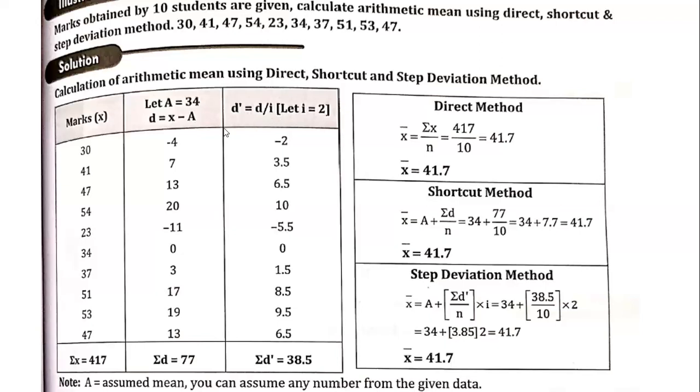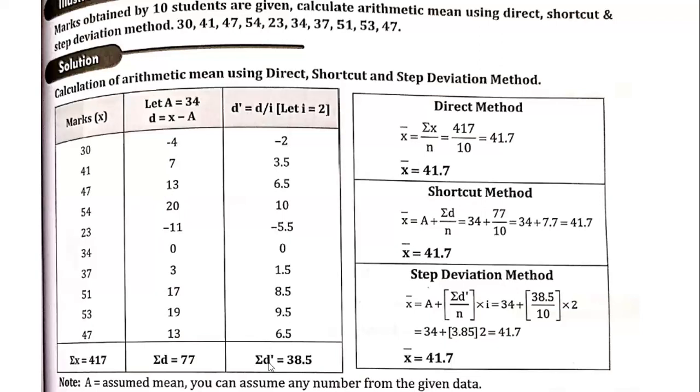So d we know, the deviations which are already taken here. Here we have to take an i factor. The i factor has to be assumed, and the deviations have to be divided by it. So here let us assume that i is equal to 2. When you divide these numbers, the second column numbers, that is d is equal to x minus a.